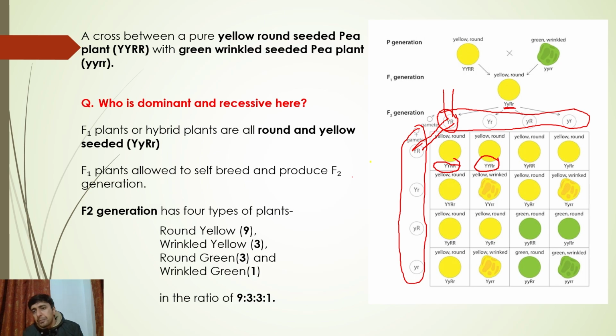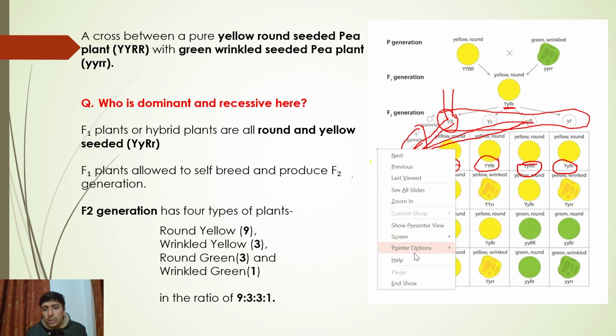Just take a pen and paper and draw this. Practice this, students. You need to practice this with a pen and paper. What will come here? Capital Y, small y, and capital R. This is what is showing over here. Again this will be yellow round. Here capital Y, small y, and capital R, small r. Yeah, this is yellow round. Similarly you can do this for the rest.